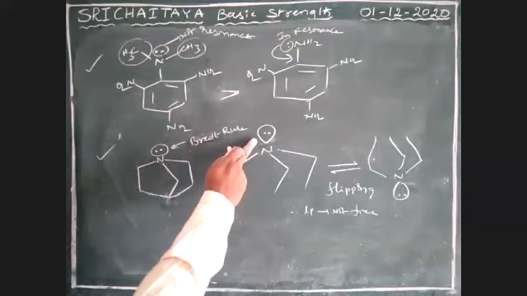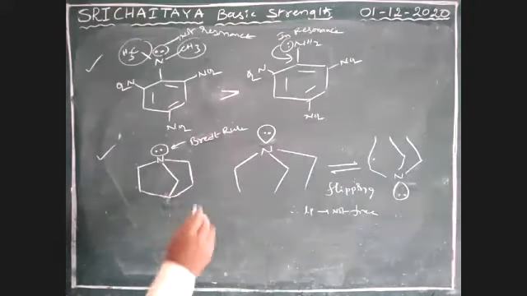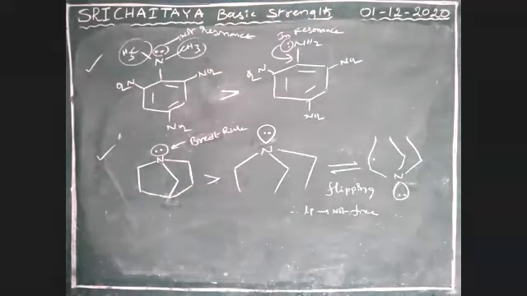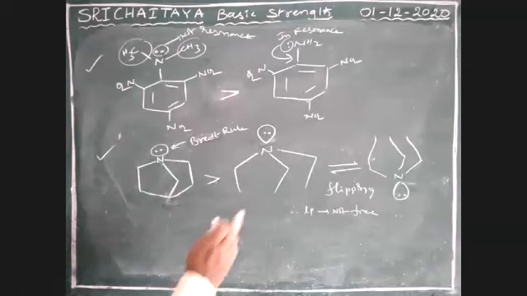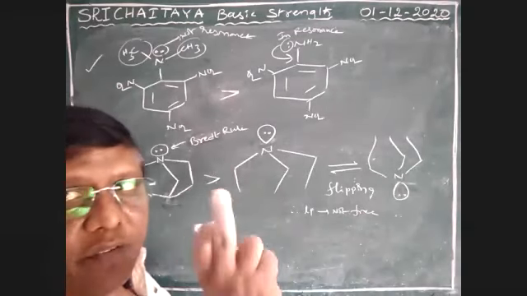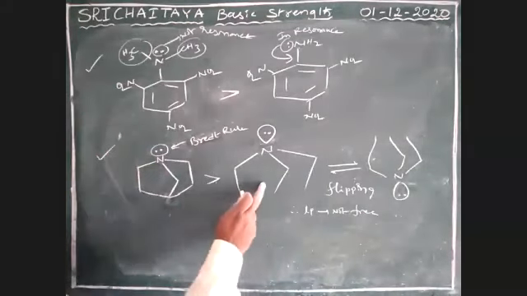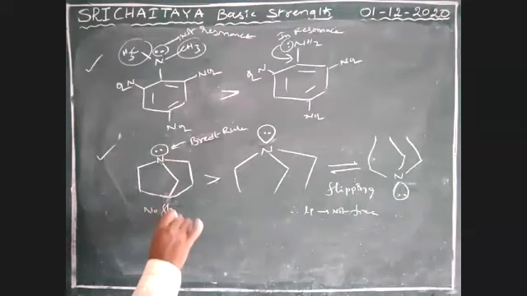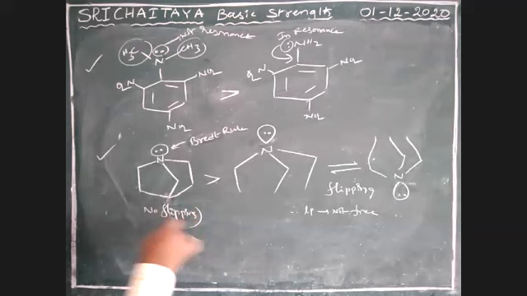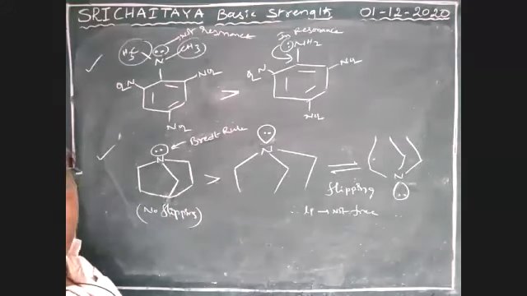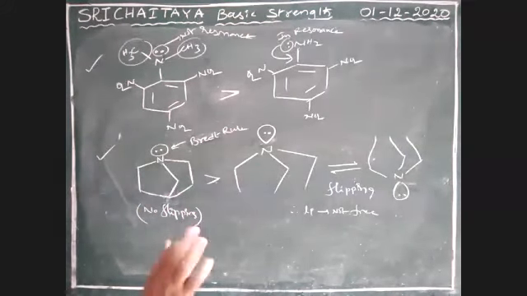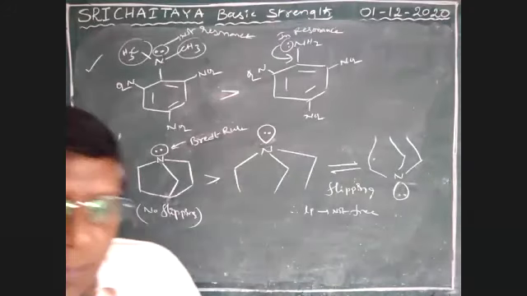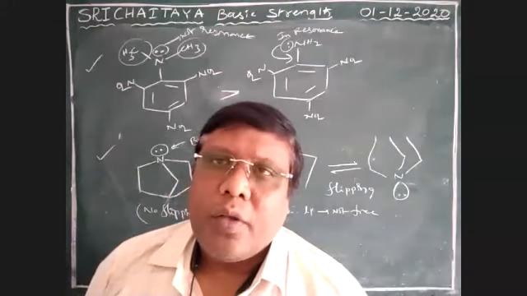It is not ready to come out, but this is ready to come out. This one is more basic than that one. So here flipping is possible. Very, very important. Here flipping is not possible. No flipping. This is involved in flipping. So therefore, this is more basic.